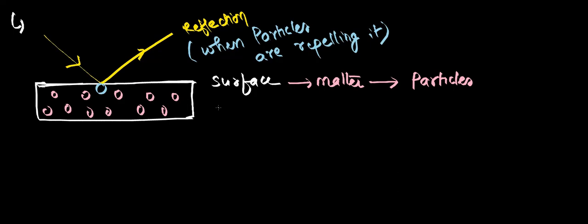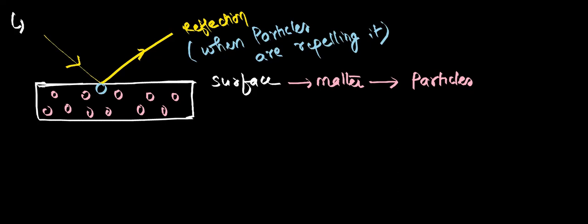Repelling means sending away without attracting, that is called repelling. Like how magnets repel. If you take a magnet, north and north pole, south and south pole, same poles, what happens? They undergo repulsion, right? The same thing: light is falling on the surface and it undergoes reflection, but according to Newton, reflection happens when the particles present in the medium are repelling it.